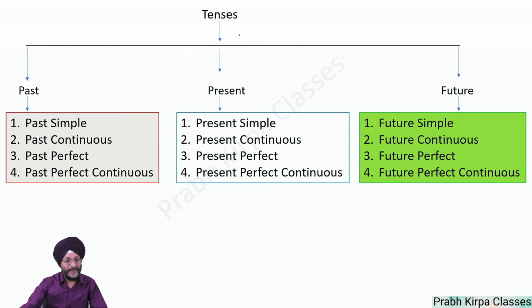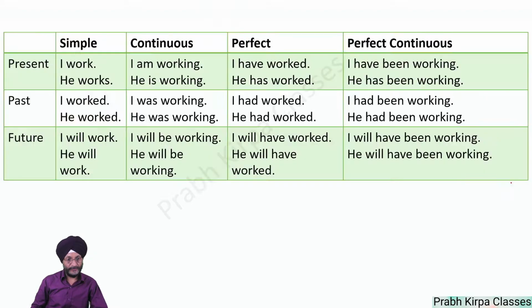We have given a pictorial figure of the tenses. You will see that tenses have been classified into three types: past, present, and future. Then each of these tenses has been subdivided into four types. That is past simple, past continuous, past perfect, and past perfect continuous. In the same way, there are present and future tenses. That is present simple, present continuous, present perfect, present perfect continuous, future simple, future continuous, future perfect, and future perfect continuous.